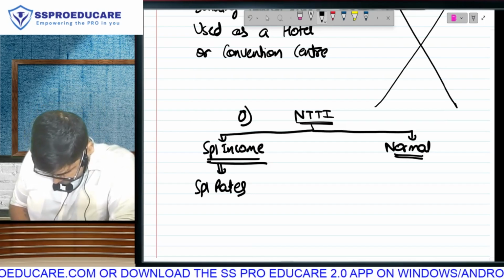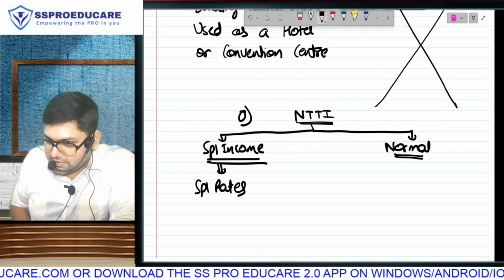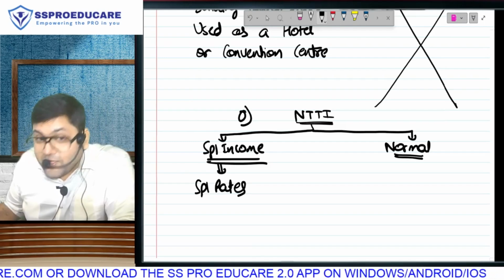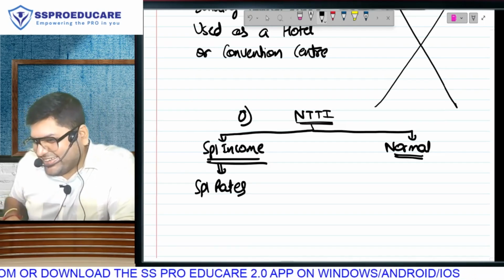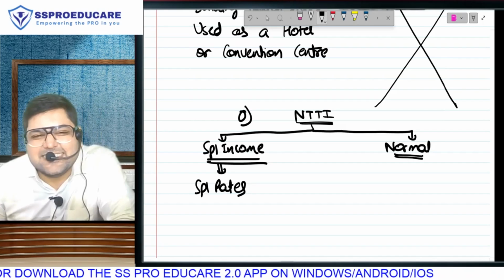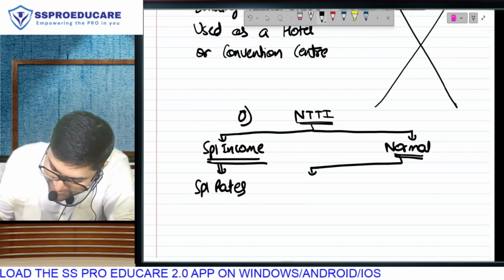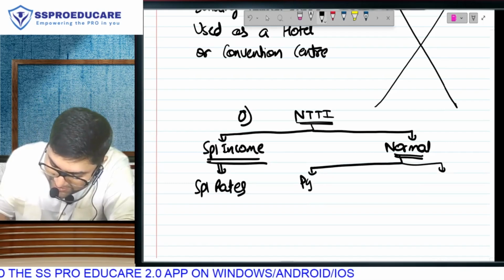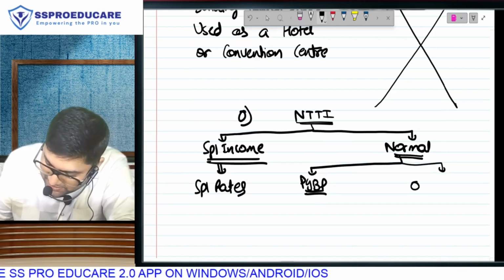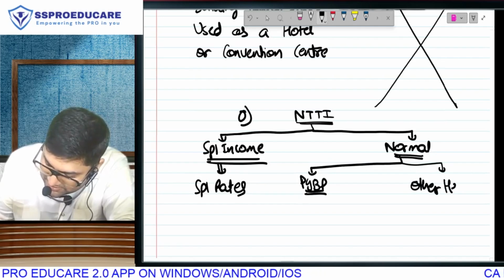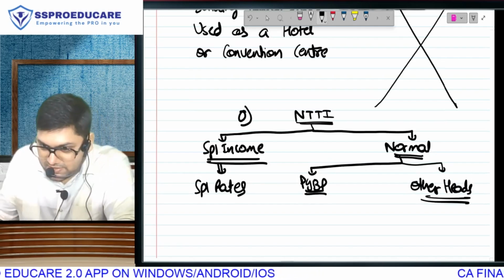Normal income at what rate? 17. Sir, yaar, sir. Son, normal income में you can have PGBP or other heads of income.